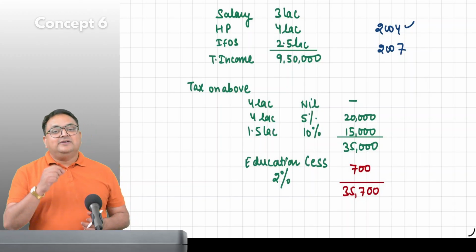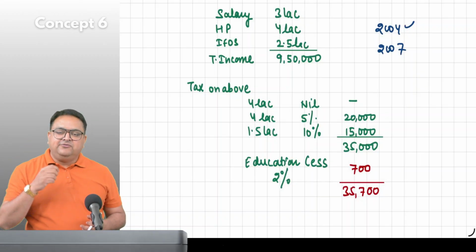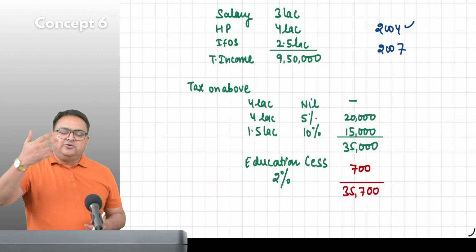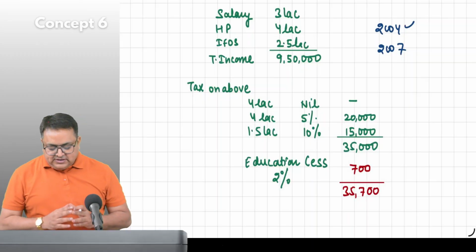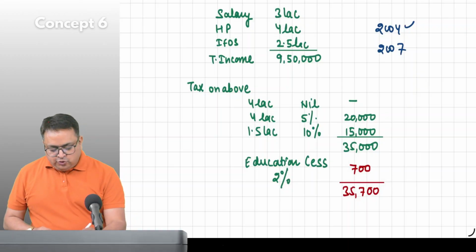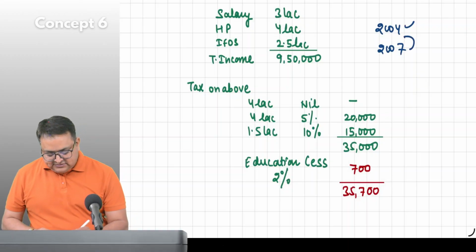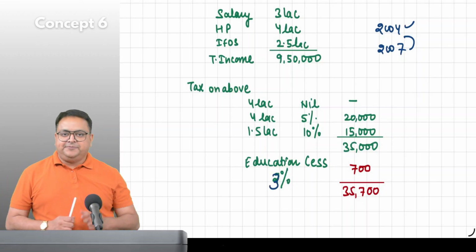We need a little bit more money for our secondary and higher education, for our class 12th or other higher education, we need to support that also. So after 3 years, the finance minister has increased it to 3%.